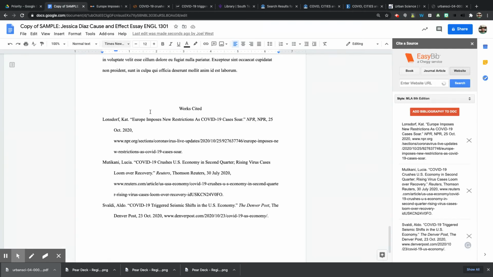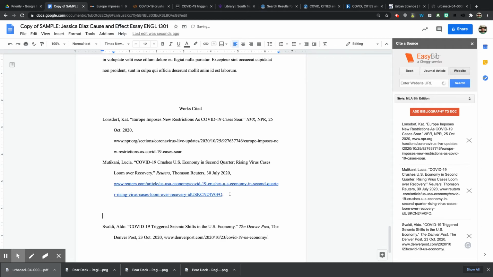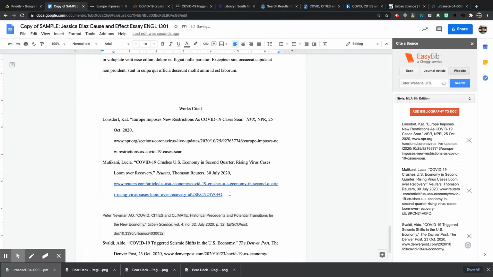and then you go back to your paper. The last name was Newman. If you hadn't noticed before, a works cited has to be in alphabetical order. So LM Newman goes between M and S. So I just need to hit return in there, and then I can paste in there.